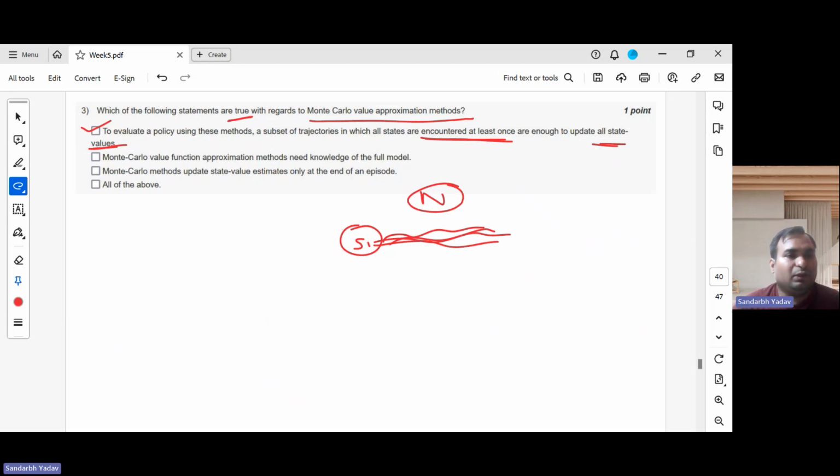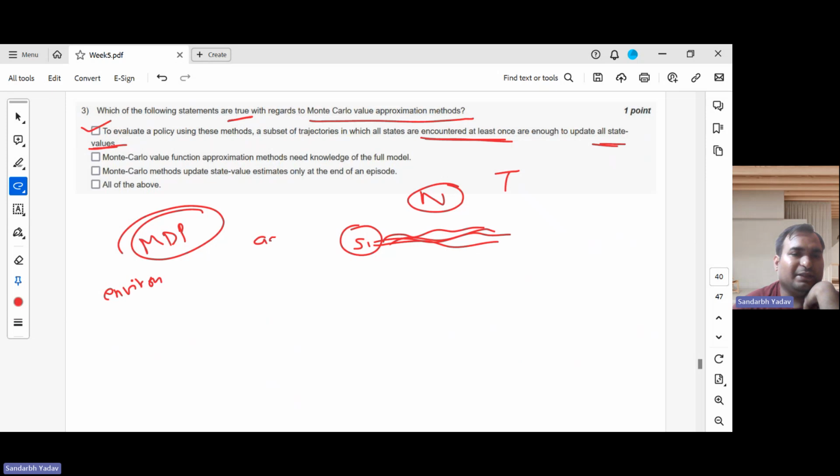Monte Carlo function approximation methods need full knowledge of the model. If you have watched the lecture, you can easily spot this. Do they need full knowledge of the model? Full knowledge of the model means access to transition probabilities. In planning, our model is basically an MDP. This is like, in RL itself, our environment.